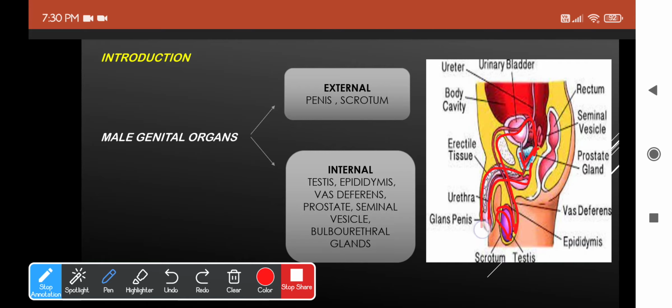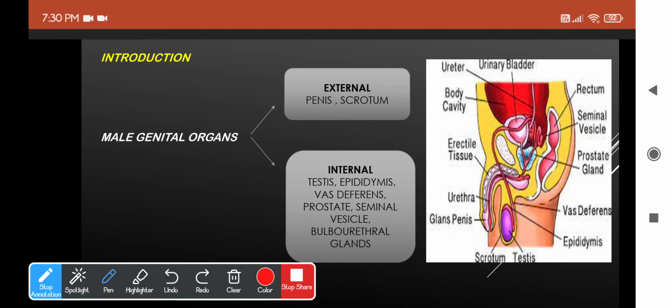Penis will be a common pathway for both urine and semen and will play an important role in copulation. This is the scrotum, which is important holder of the testis and maintains the testicular temperature for proper spermatogenesis. And we know testis is the main site of production of the male gametes called the sperms and the male sex hormones, which are responsible for the development and maintenance of the secondary sexual characters.